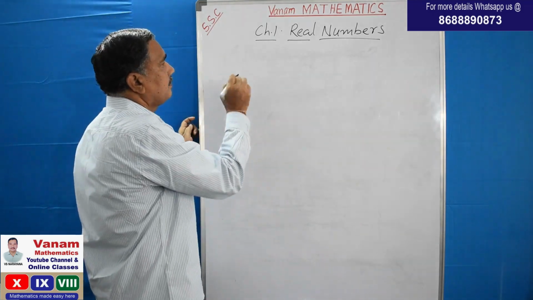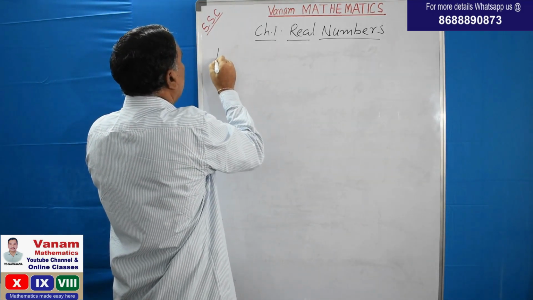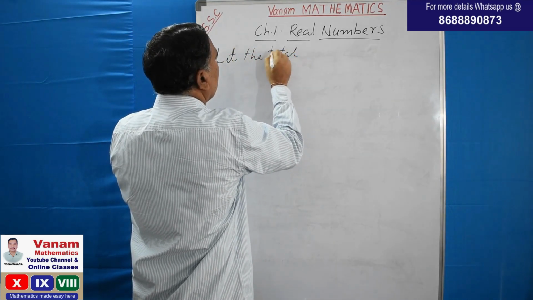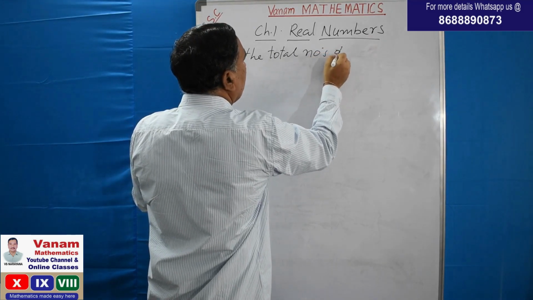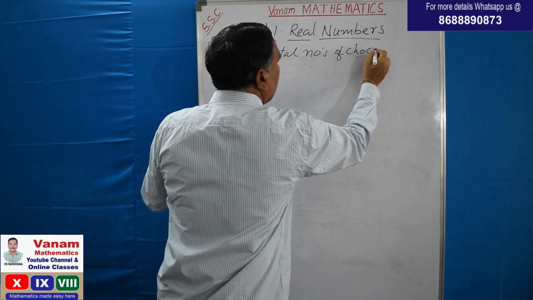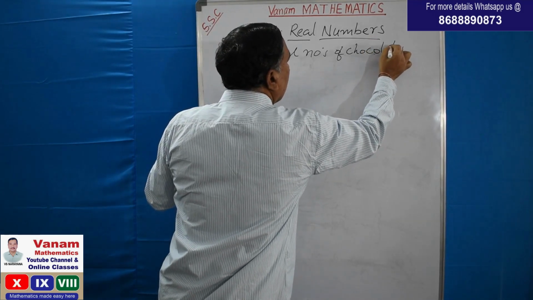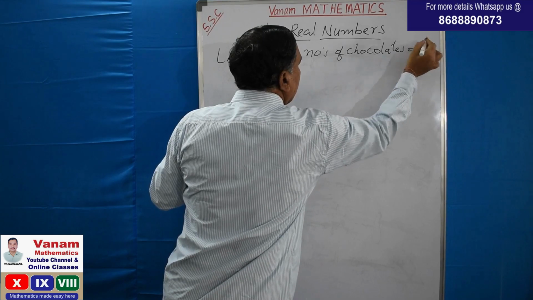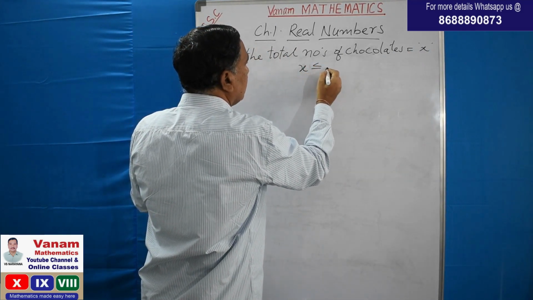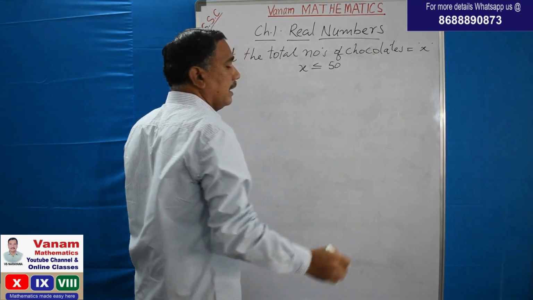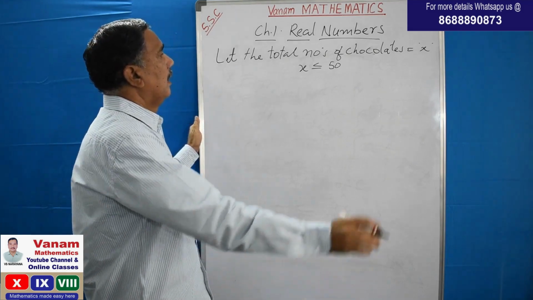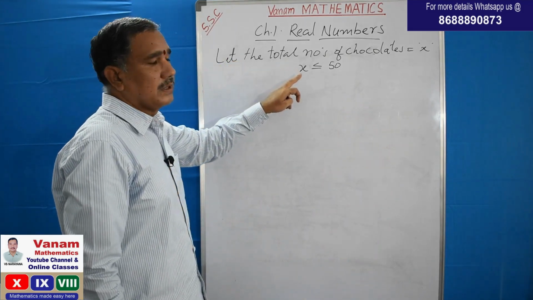Let the total number of chocolates be equal to x, and he told that x is less than or equal to 50. He said that at most 50 means maximum 50, so not more than 50. And this is the first condition.